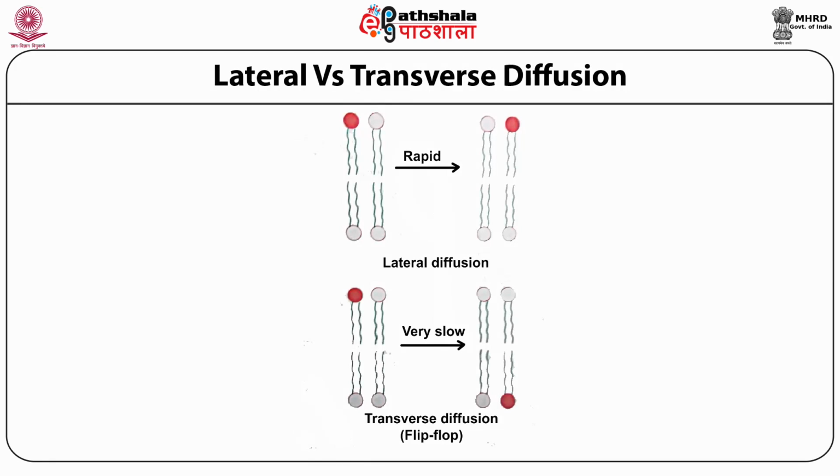Transverse diffusion, sometimes referred to as flip-flop, is the movement of a molecule from one face of the membrane to another. The ESR shows that a phospholipid molecule can flip-flop once in several hours. These measurements were made by preparing phosphatidylcholine vesicles with some molecules labeled with nitroxide spin label. It was found that the proteins do not show flip-flop. It may be obvious now that the biological processes involving membranes are largely mediated by proteins and not lipids. One structural role of the protein is to shape membrane asymmetry. Their own polar nature and selective glycosylation ensures that this flip-flop is not possible.